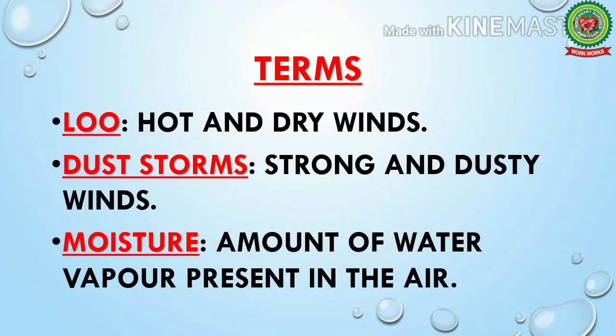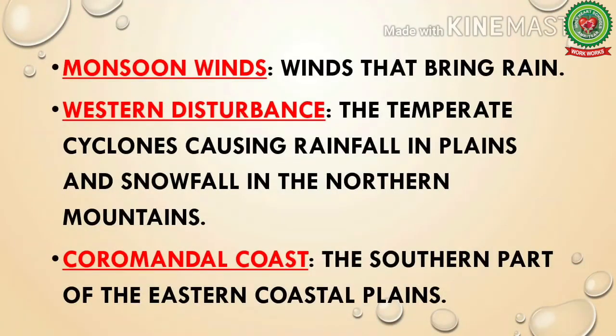Number 1, Lu, hot and dry winds. Number 2, dust storms, strong and dusty winds. Number 3, moisture, amount of water vapor present in the air. Number 4, monsoon winds, winds that bring rain. Number 5, western disturbance, the temperate cyclones causing rainfall in plains and snowfall in the northern mountains. Number 6, Coromandel coast, the southern part of the eastern coastal plains.